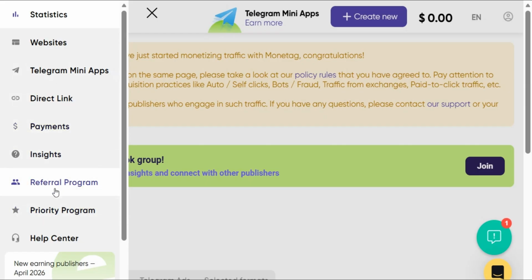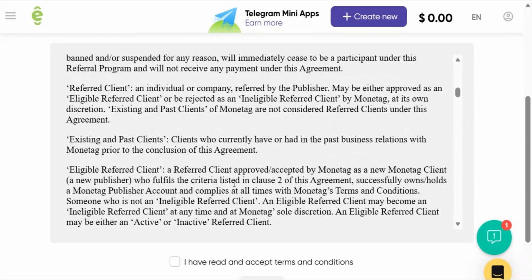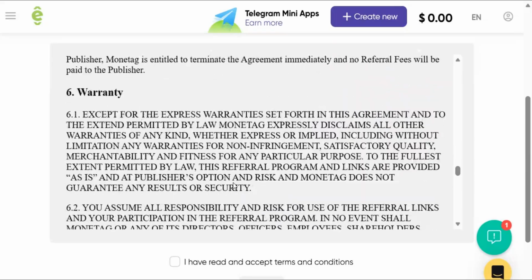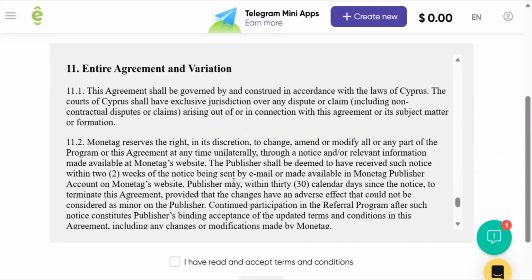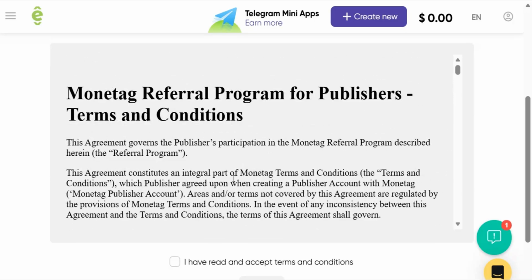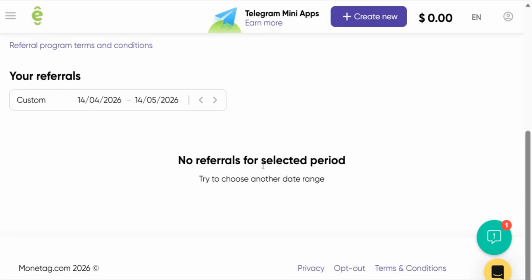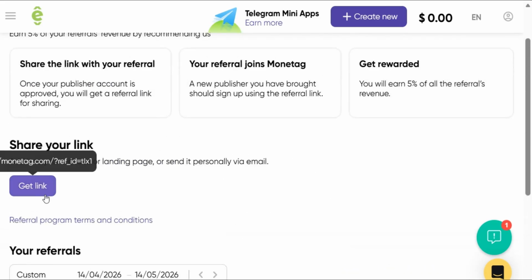Another way you can earn money from this platform is through referral. When you click on the referral program here, as you can see, you just copy your direct link here. You are going to see your direct referral link. You just read everything here, and after you read it, you are going to know how the referral works. After that, you are going to see where you can see your referrals. As you can see, no referral paid yet.